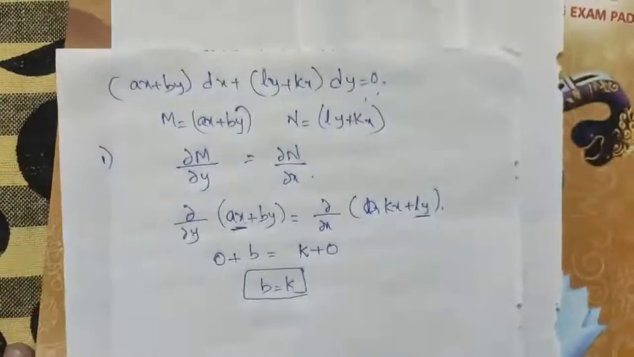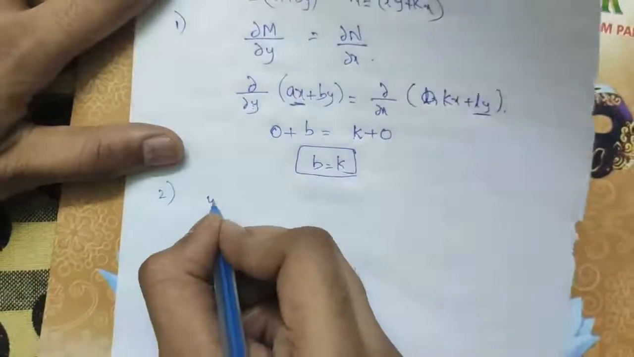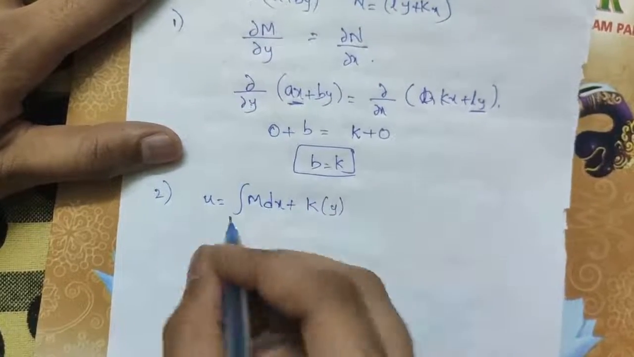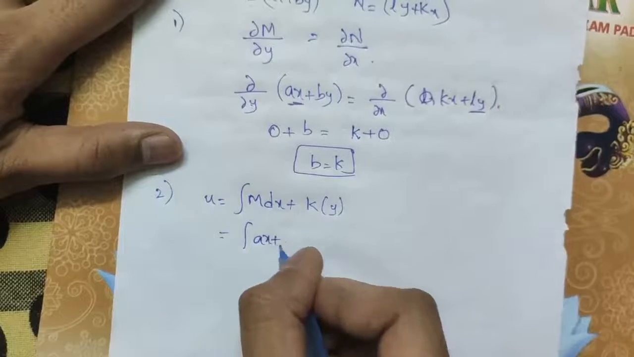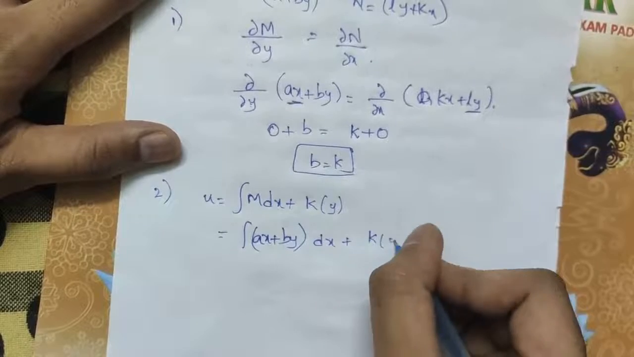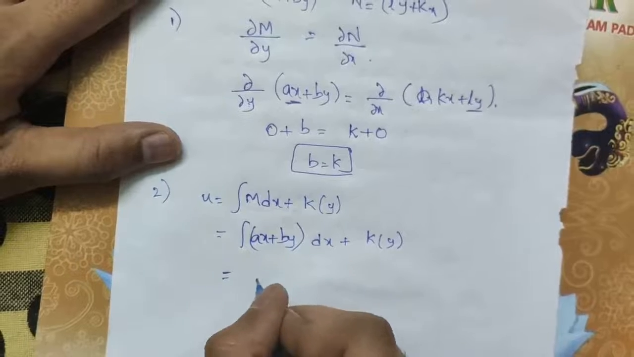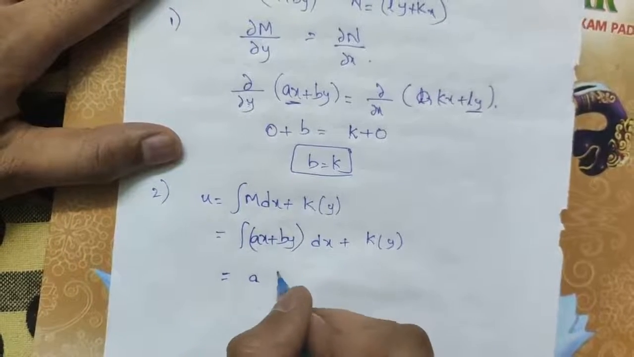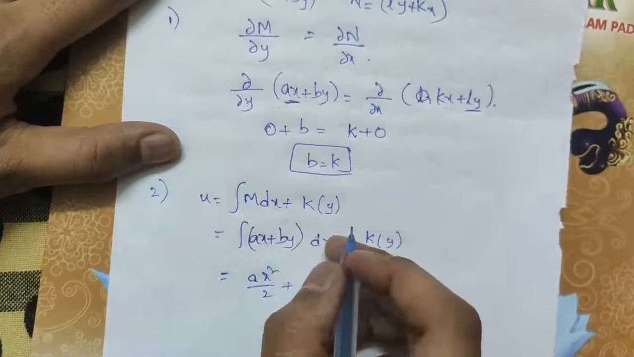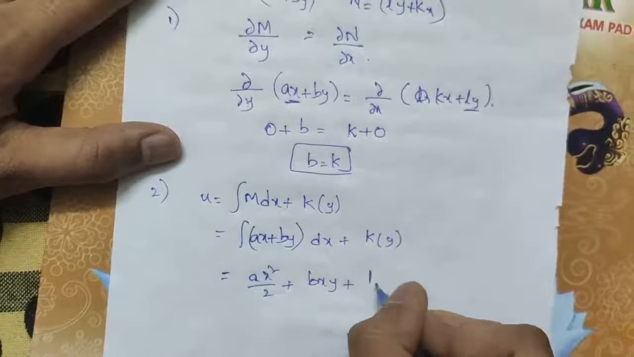Okay, this is the first condition we got. And for exact ODE, u is equal to the integration of M dx plus k of y, that is the integration of (ax plus by) dx plus k of y. The integration of ax dx will be a·x square by 2, plus by will be a constant, and the integration of 1 dx will be equal to x, so that's why bxy plus k of y.